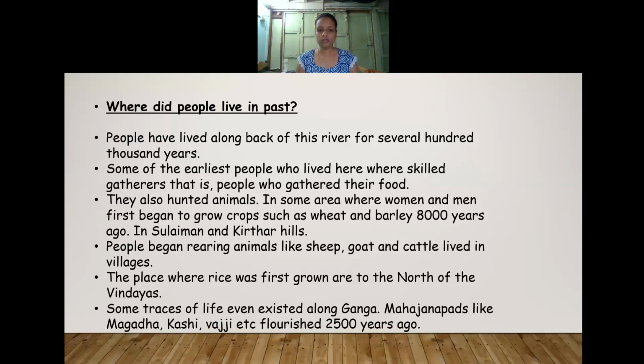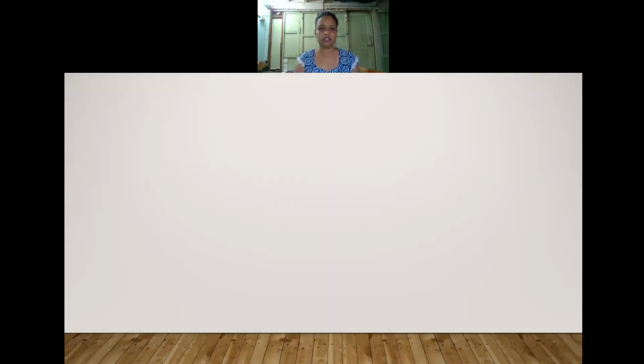Some traces of life even existed near the Ganga riverside. The Mahajanapadas, like Magadha, Kasi, and Vajji, were famous developed cities in the ancient period, and they flourished nearly 2500 years ago. So we see the establishment of developed cities on the banks of the river Ganga. During the ancient period, some developed countries were there.